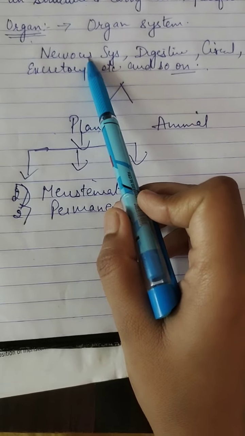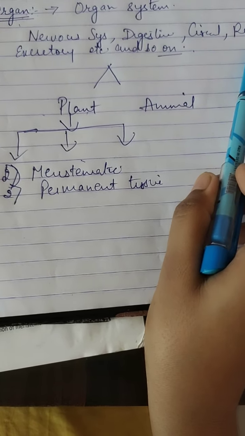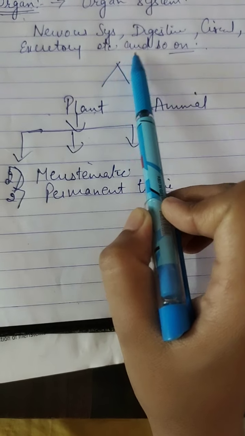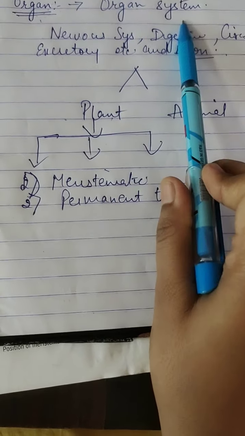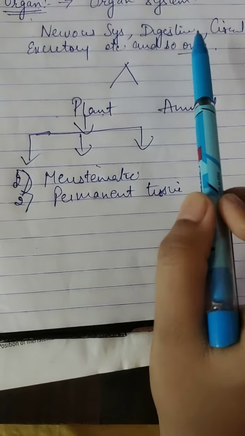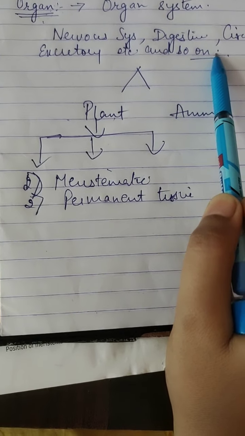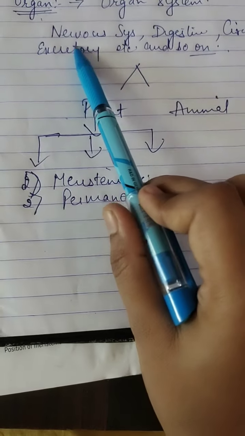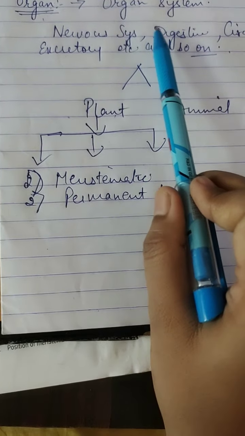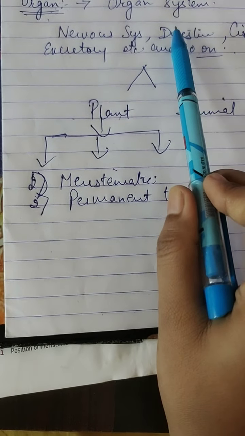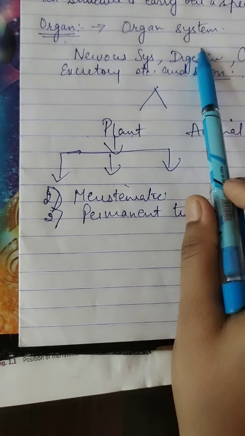So there are various examples like nervous system, digestive system, circulatory system, respiratory system, excretory system, and so on. Means all these systems are called organ systems. Means when all these systems work together, then our body can work properly. If any one system is not working properly in our body, it means our body does not work efficiently, properly. So it's all about the tissue, organ and organ system.